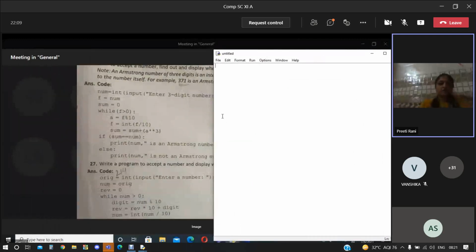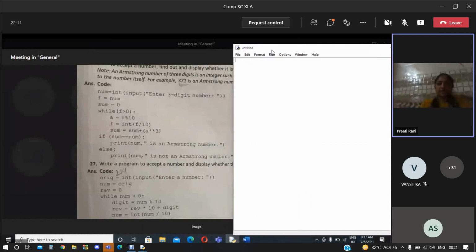Okay, first of all, what will be there: int, enter 3-digit number. We have taken a 3-digit number. We are calculating 371 only. Then after that, num will be transferred to f. So what will be the f there? 371. Then after that, if